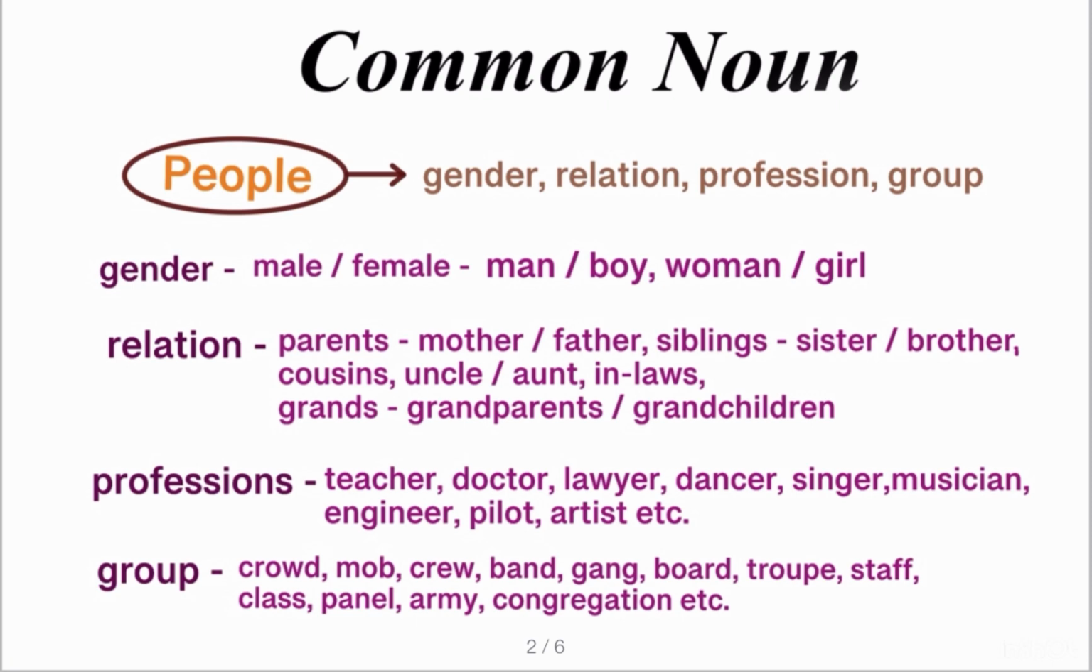Professions: teacher, doctor, lawyer, dancer, singer, musician, engineer, pilot, artist. So every profession has been given a common name to denote, right? So that we can address them. Then also the group of people or group of anything is given a common term to address. For example, crowd, mob, crew, band, gang, boat, troop, staff, class, panel, army, or congregation, right?